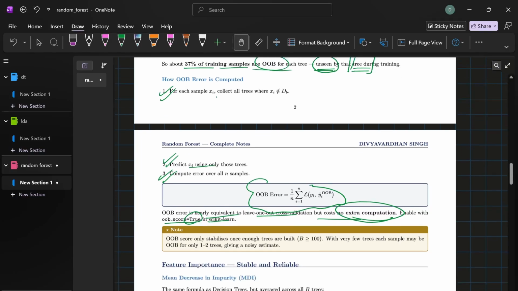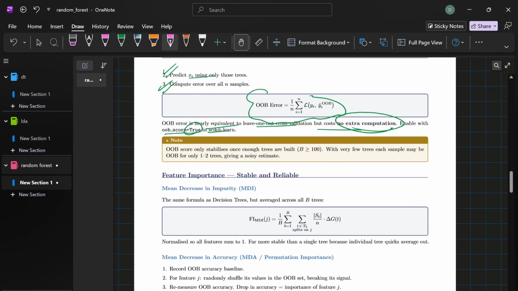Okay, one more thing is the feature importance. Random forest gives you two ways to measure this. The first one is the MDI, mean decrease in impurity. For every split in every tree, you record how much the split reduces the Gini impurity, weighted by the number of samples. Average this across all the trees for each feature. It's fast, it's computed during training, but it can be biased towards features with more categories.